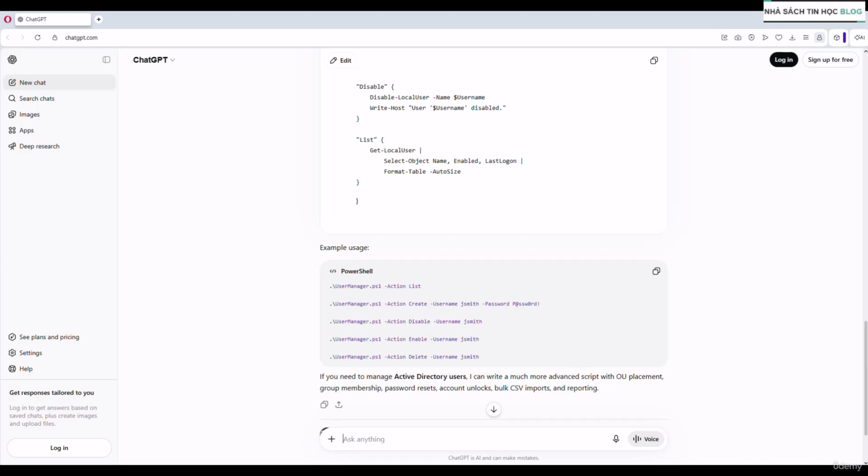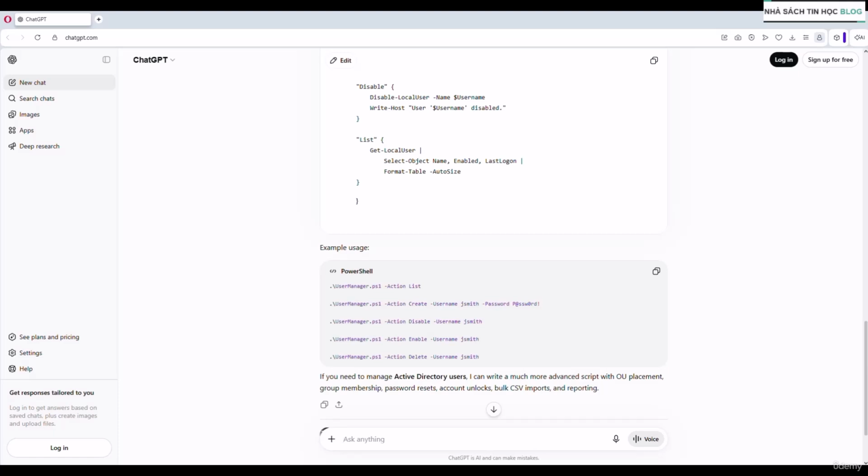Number 3 is we really need to prompt our AI, what should the script produce? Are we asking for a report, a log file, a message on the screen? Tell it. And number 4, if there are any constraints. Should it handle errors? Does it need to run silently in the background? Should this work over multiple operating systems? You don't always need all 4, but I will say the more you include, the better your result is going to be. Let's actually see this in action now.